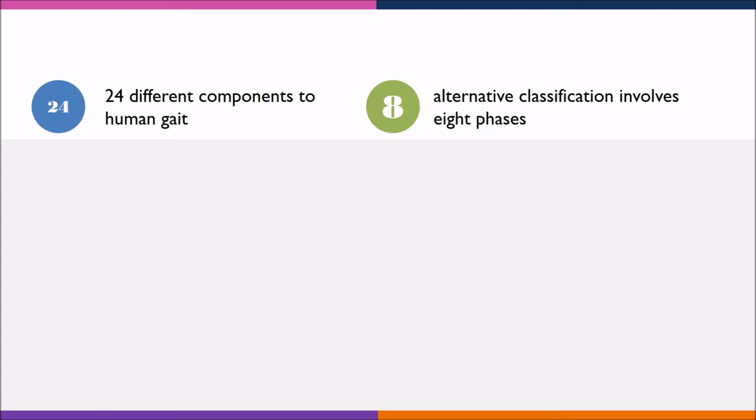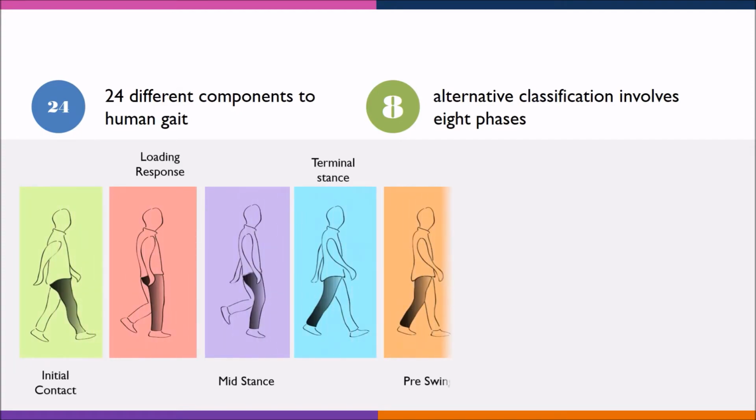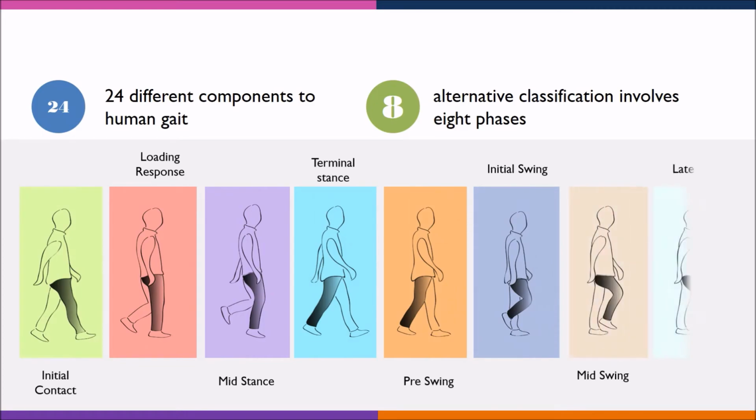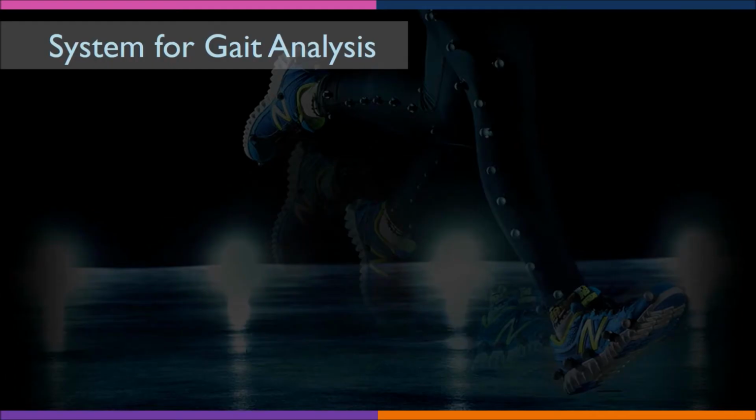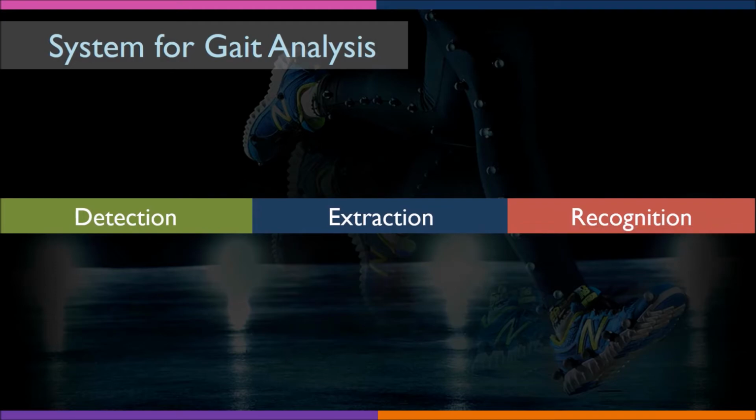An alternative classification of gait involves the 8 phases: initial contact, loading response, mid-stance, terminal stance, pre-swing, initial swing, mid-swing, and late swing. A system has been made for gait analysis. It is a sequence of three base algorithms: detection, extraction, and recognition.